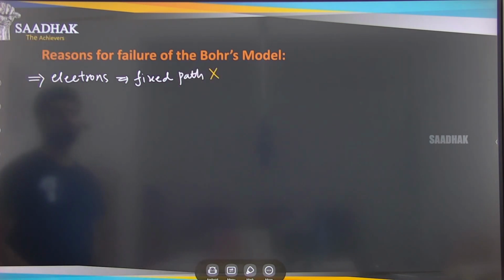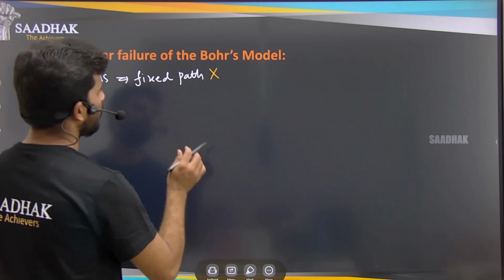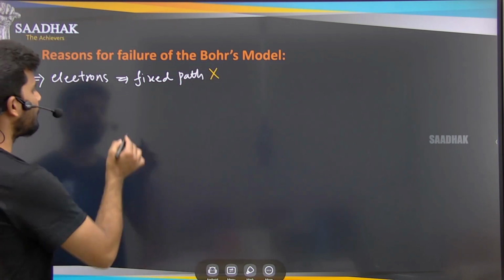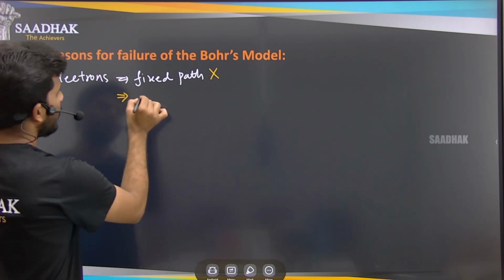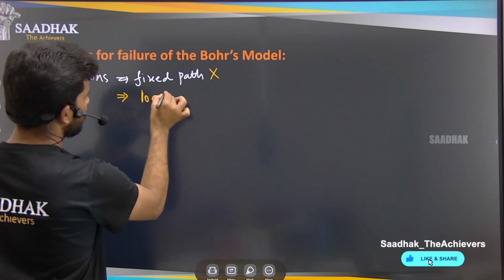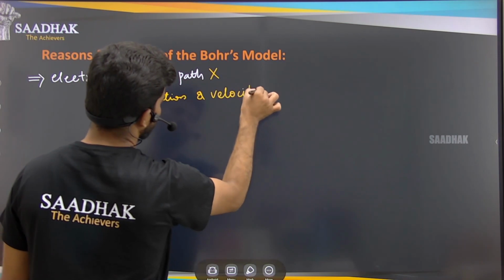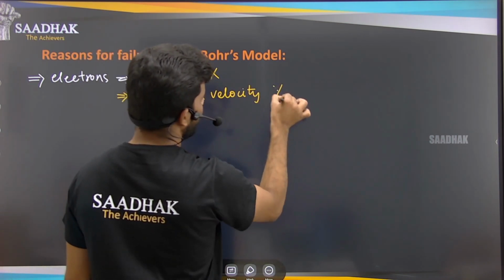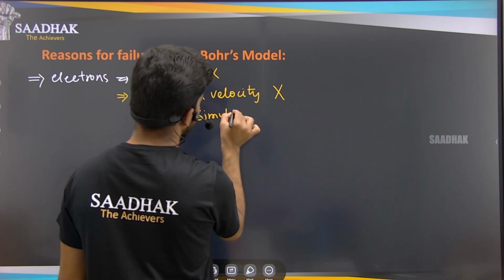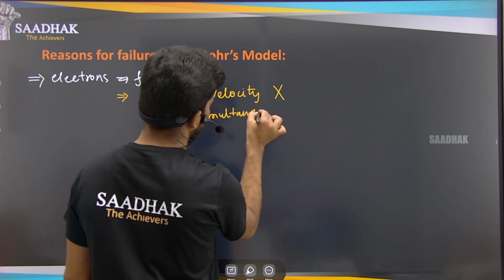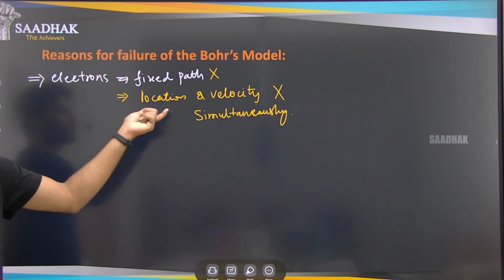It is not true, because just now we have discussed that for the electrons that are rotating, because of the uncertainty principle, the position or the location and the velocity, we cannot find simultaneously.